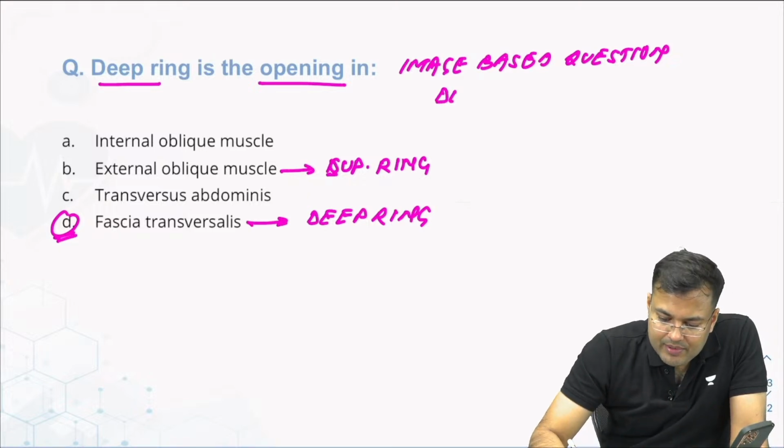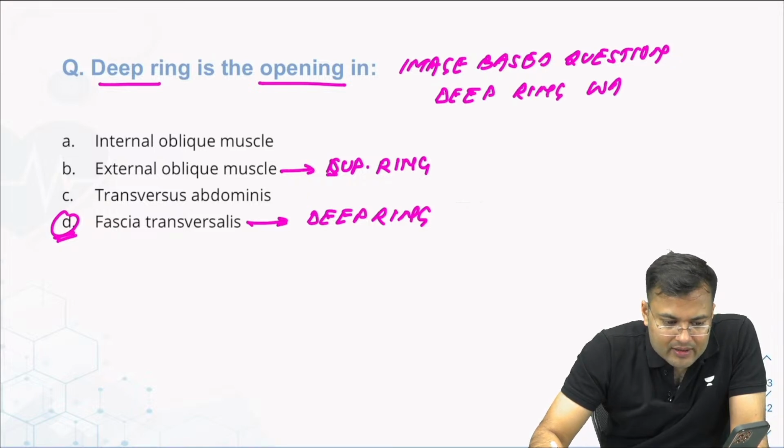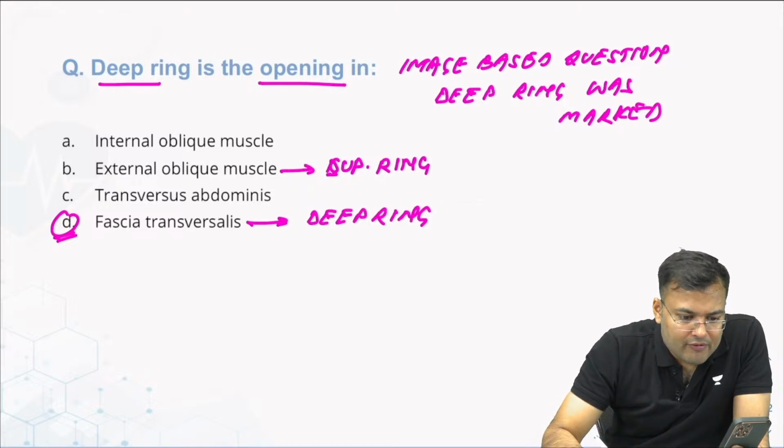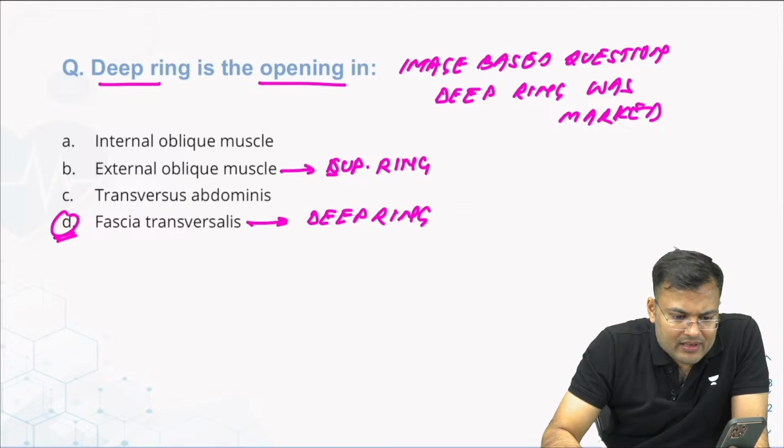Image based question, deep ring was marked. What was the question? Direct hernia is due to lack of which ligament?